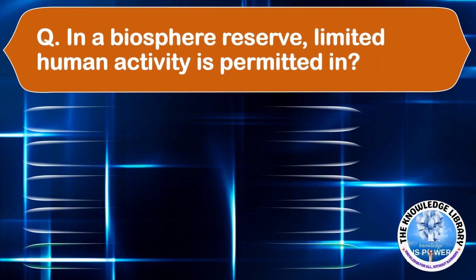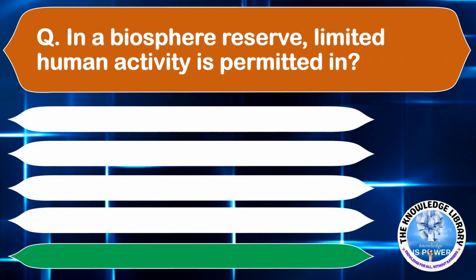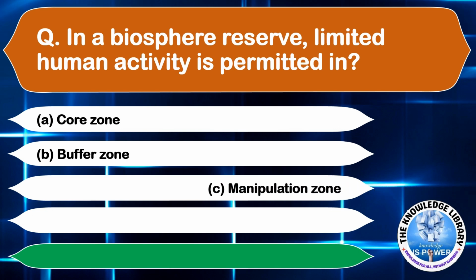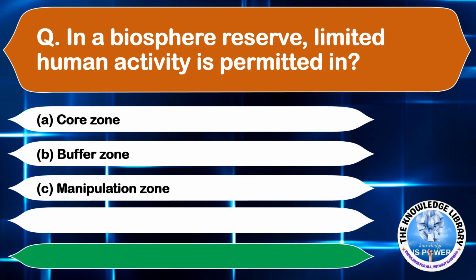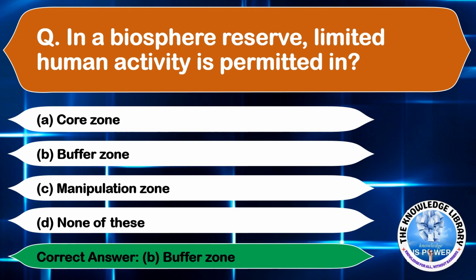In a biosphere reserve, limited human activity is permitted in option A, core zone, option B, buffer zone, option C, manipulation zone, and option D, none of these. The correct answer is option B, buffer zone. Moving on to the next question.